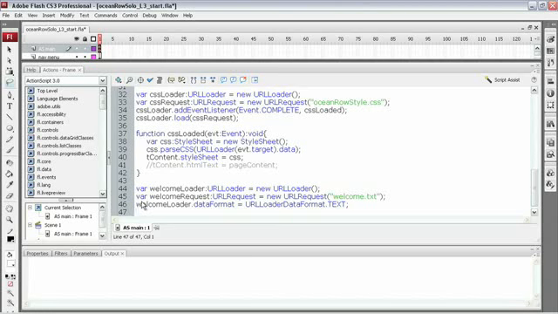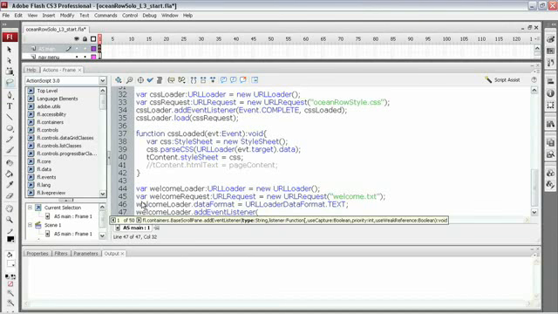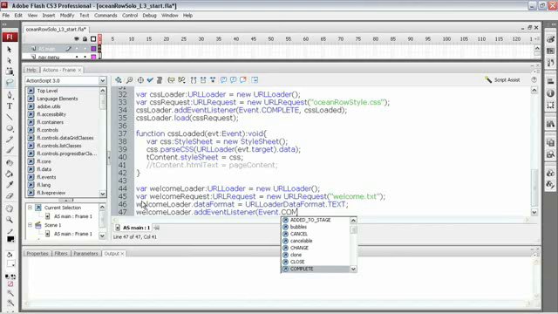Let's finish out the loading process next. I'm going to need an event handler to handle the data once it's loaded in. So let's take our welcome loader and add an event listener to it. We're looking for the complete event telling us that the loading process is finished, and that's in the Event class, and it's called complete. And of course, we're going to be passing that event off to a function. So let's name that function right here.